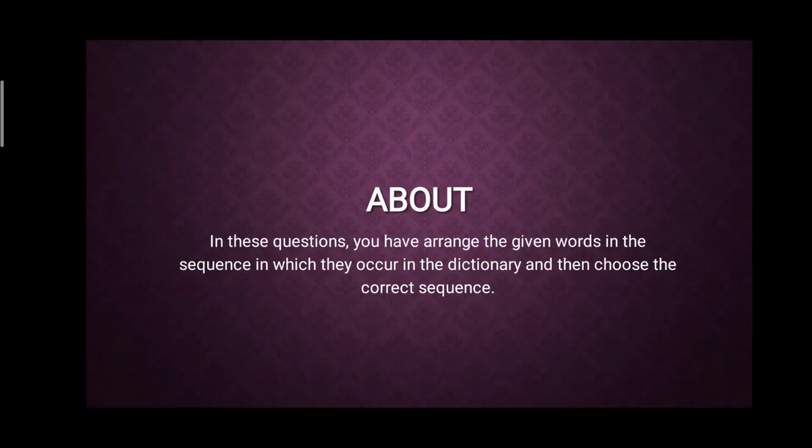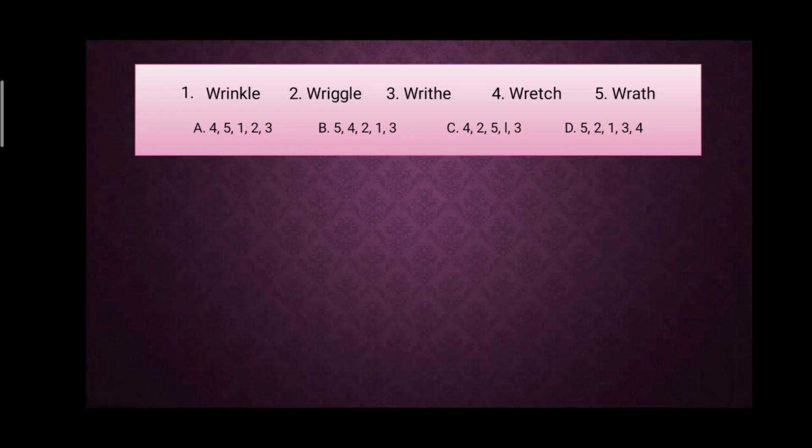Only you will have to pay attention to the words, because all the words, as you can see in this question, are very close words in the dictionary. So make sure you are reading the words very properly, and then using the technique by which you will be able to solve the questions faster. For example, in this question, in all the options you will see either the first word is fourth or fifth.